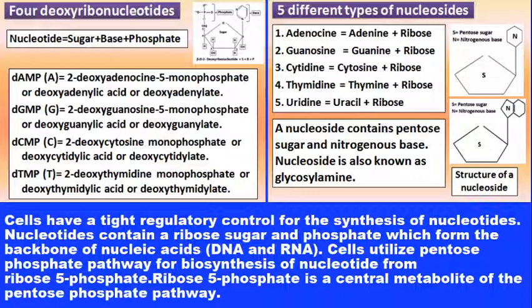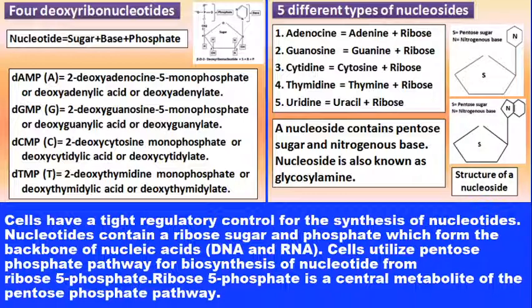This is also called deoxyadenylic acid or deoxyadenylate. dGMP or G, 2-deoxyguanosine 5 monophosphate. It is also known as deoxyguanylic acid or deoxyguanylate.